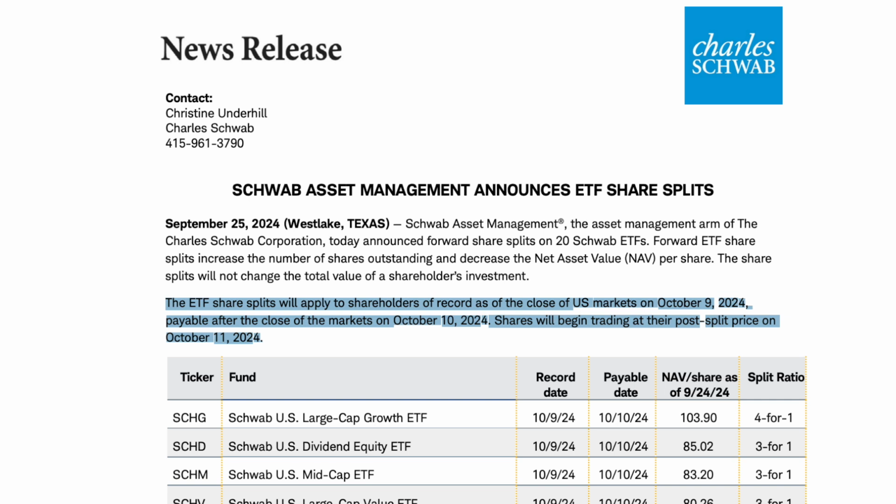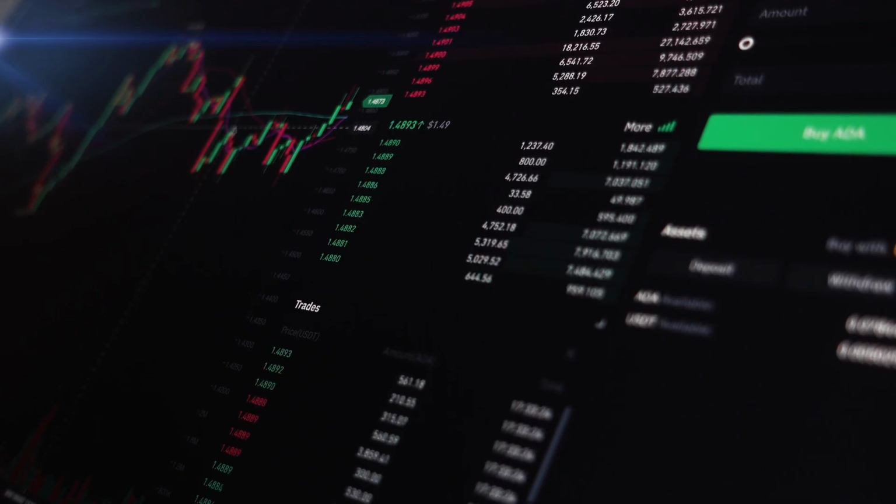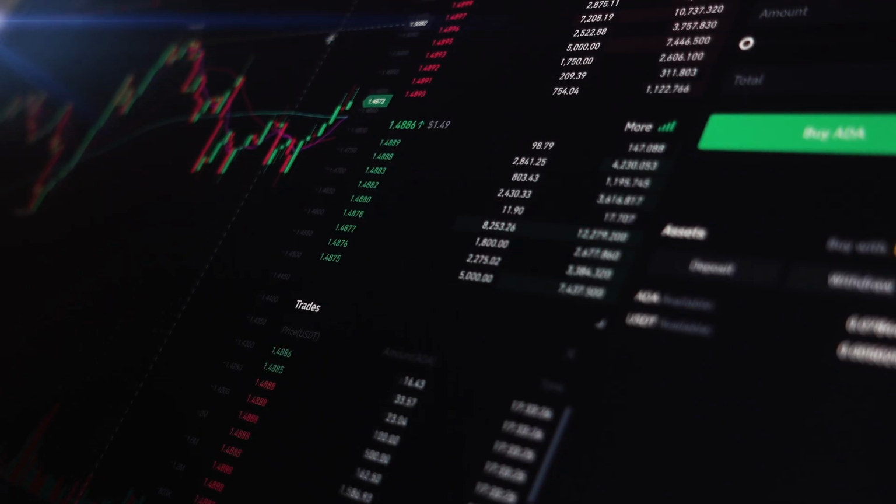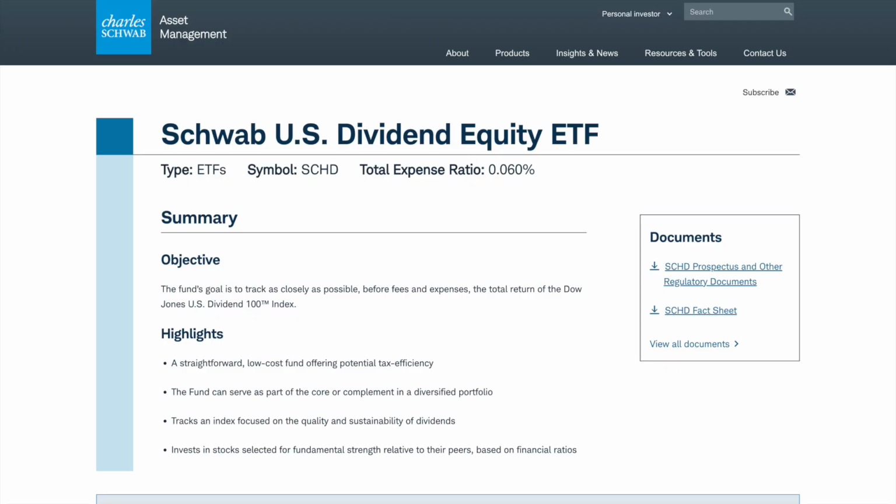There's been a lot of discussion revolving around this, and people have been asking me what kind of effect this will have on SCHD. So we'll take a look at what effects this will have on this ETF and what shareholders should keep in mind about the split.